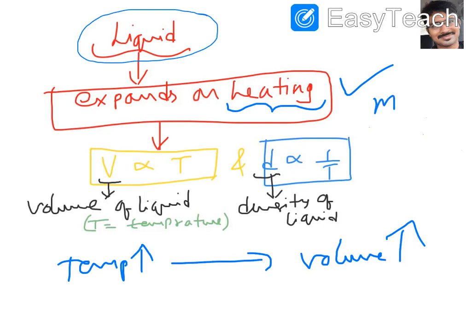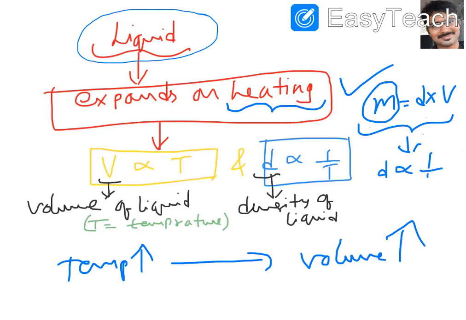Why an inverse relation for density and temperature? Because we know mass is equal to density into volume. Whenever you heat a liquid, the mass of the liquid is not going to change. We observe the effect on density and volume.